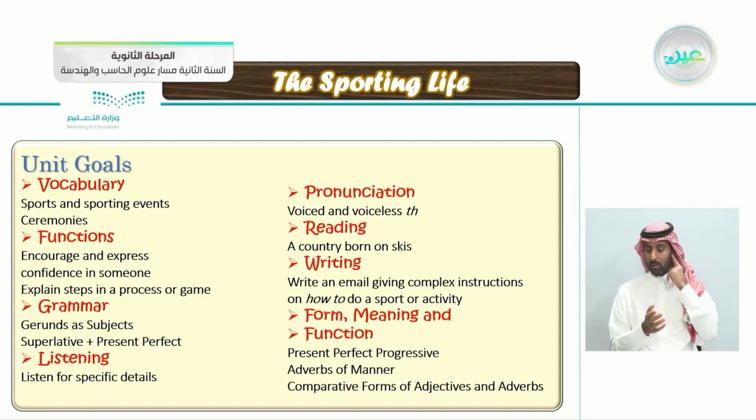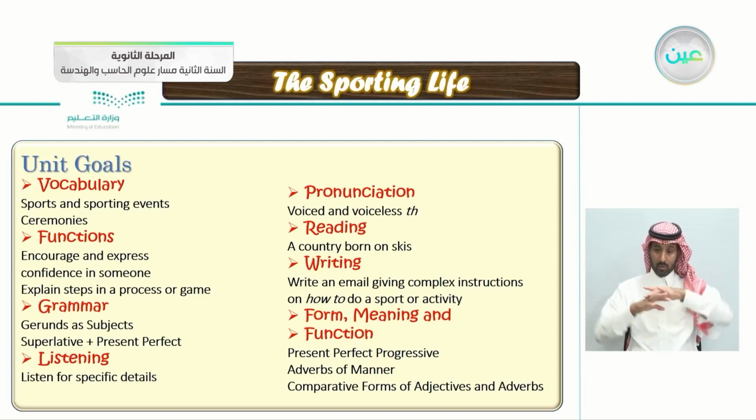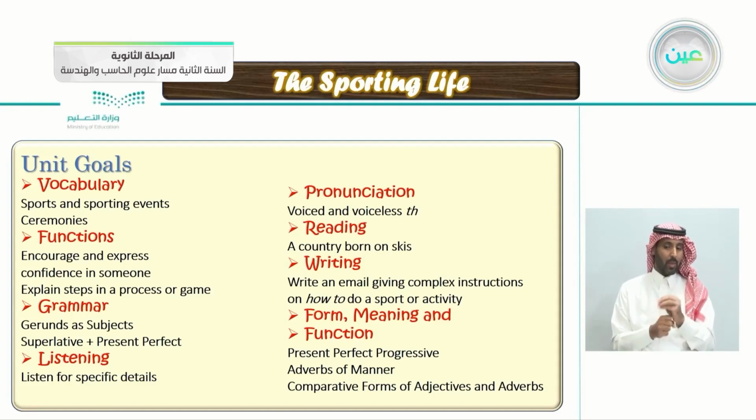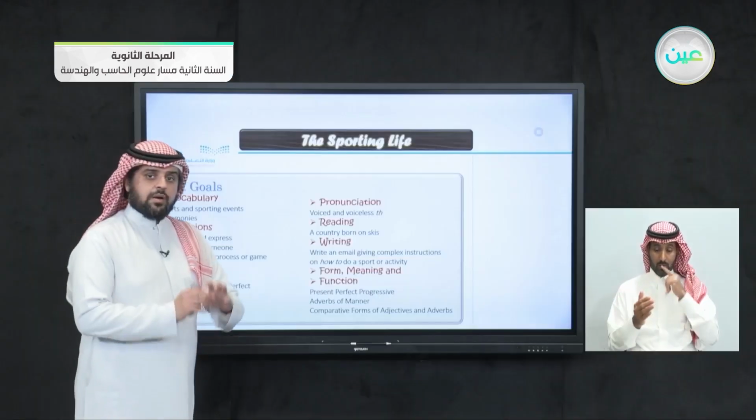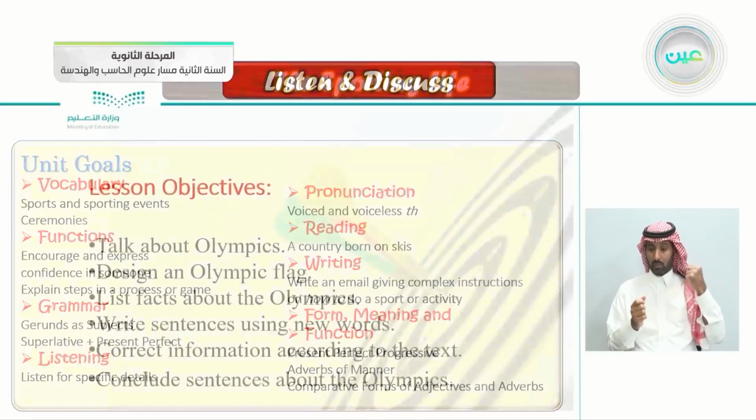and then we'll be taking the listening, the pronunciation, or the voiced and voiceless th. Reading: a country born on skies. Writing: write an email giving complex instructions on how to do a sport or activity. The four-meaning function: present perfect, progressive, adverbs of manner, comparative forms of adjectives, and the adverbs. So you can see the main theme of this unit is to talk about sports and sport events.